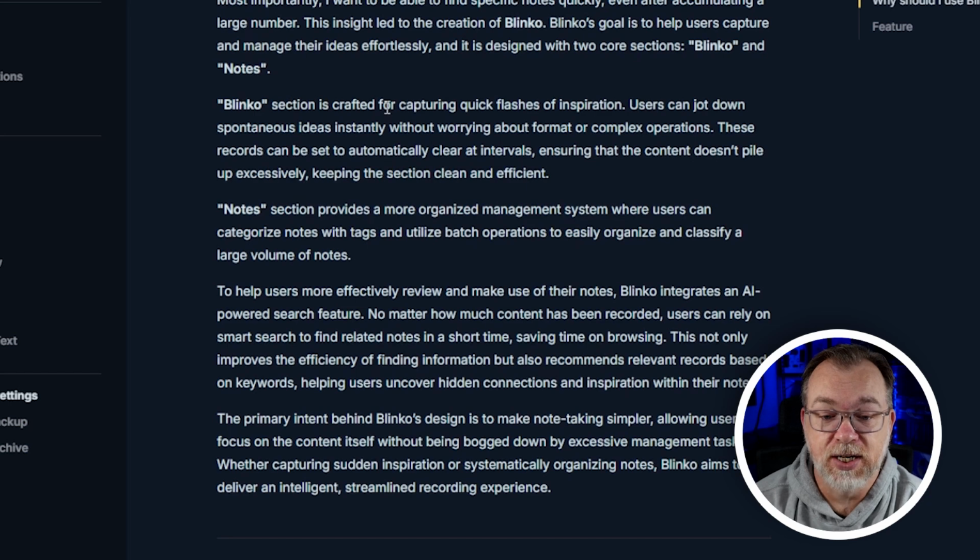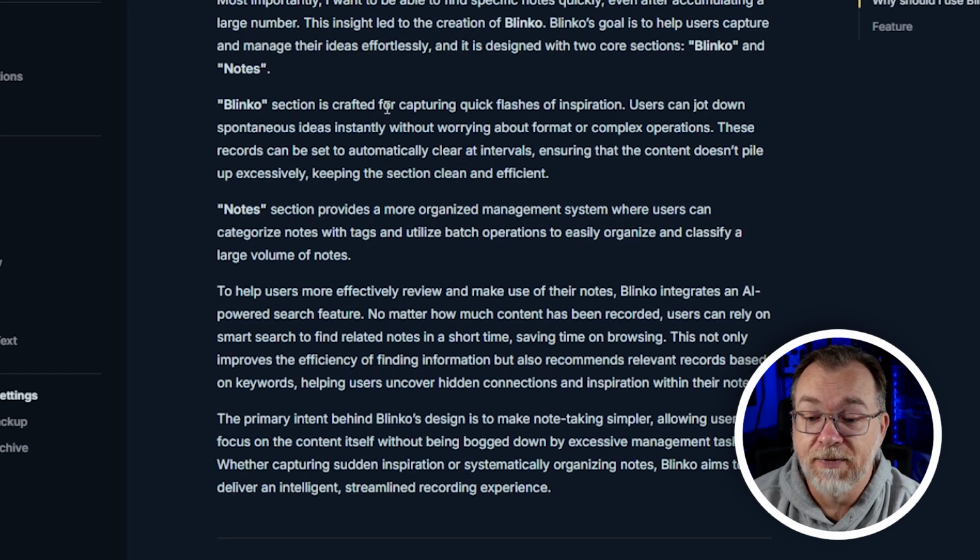So, Blinko. The Blinko section is crafted for capturing quick flashes of inspiration. Users can jot down spontaneous ideas instantly without worrying about format or complex operations. These records can be set automatically to clear at intervals, ensuring that the content doesn't pile up excessively, keeping the section clean and efficient. You can schedule cleanup on your system here. We'll take a look at that in the settings. But the idea is, if you've got an idea and you just need to jot it down real quick, you can pop open the Blinko app. You can just create a Blinko in the app very, very quickly and easily.